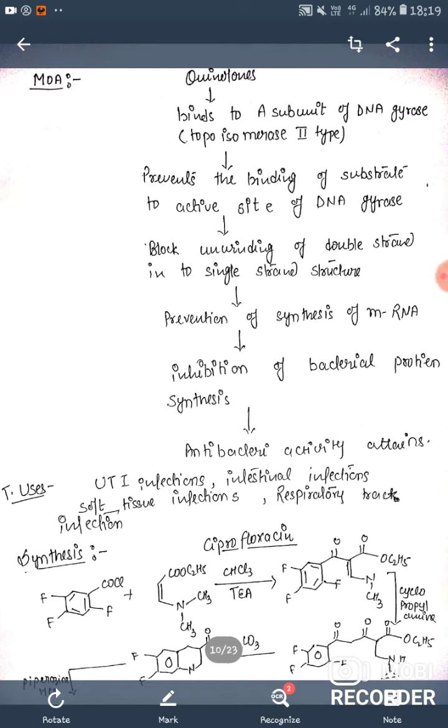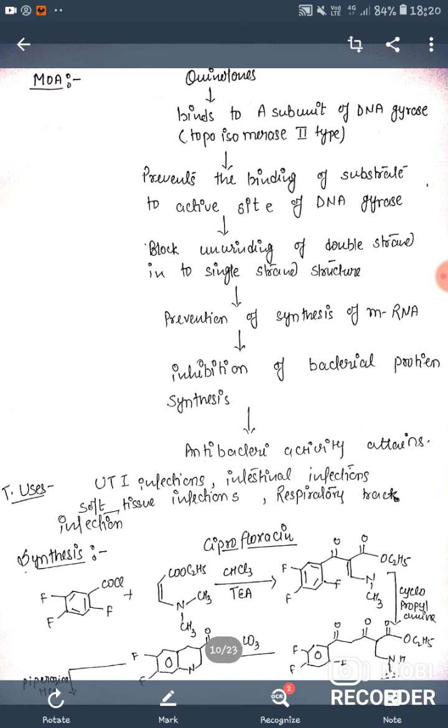That is the synthesis of ciprofloxacin, where trifluorobenzoyl chloride reacts in the presence of chloroform, trichloromethane and triethylamine to produce an intermediate.